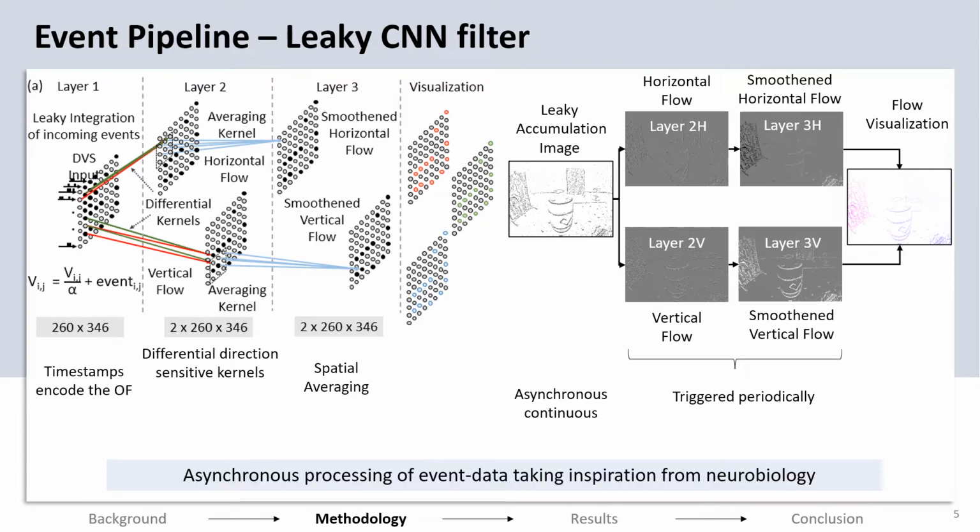The first layer operates continuously, but the other two operate only when triggered. They are triggered after a fixed duration, called an epoch, which determines the frames per second or throughput of the event pipeline. In principle, this can be arbitrarily fast because there is no restriction from the sensor side on the frame rate. The restriction is put by the processing speed of layer 2 and layer 3 in hardware before we trigger them again. So this is only compute limited and not sensor limited.